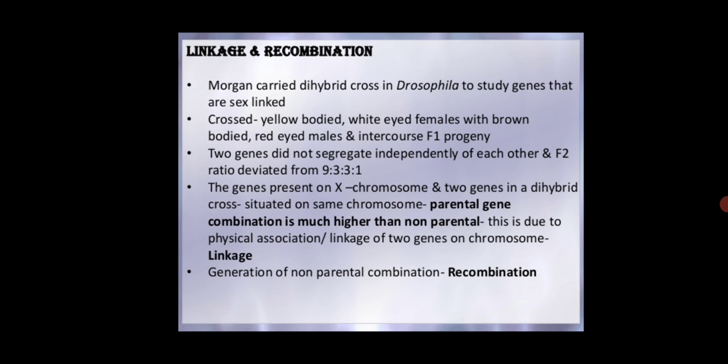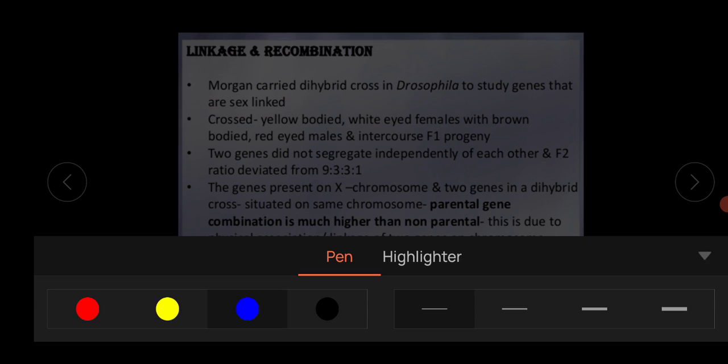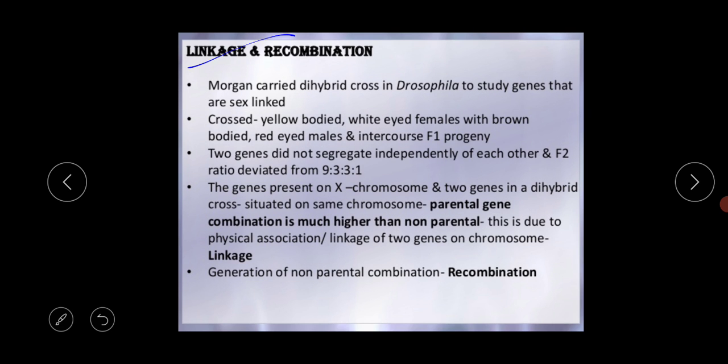First, we'll discuss linkage and recombination. First you should know the basic meaning and the basic definition of linkage and recombination. Before starting this, you should know the history of this discovery. There was a scientist, the name of the scientist is Morgan.